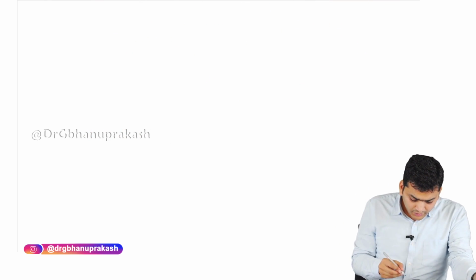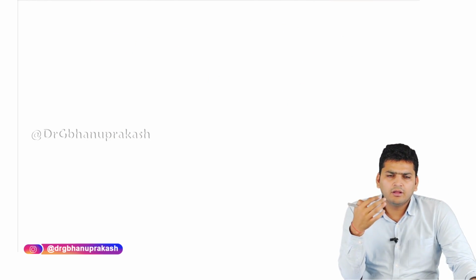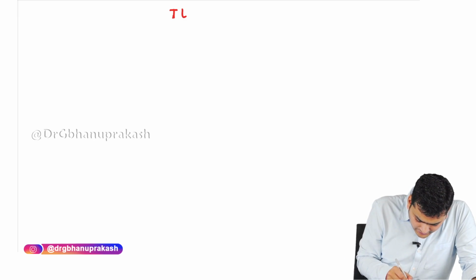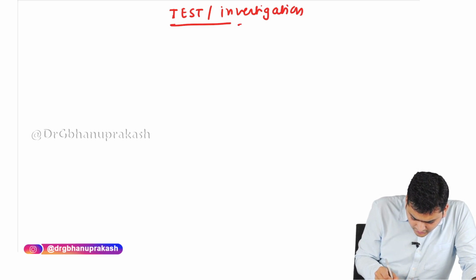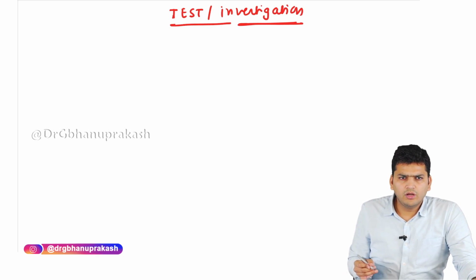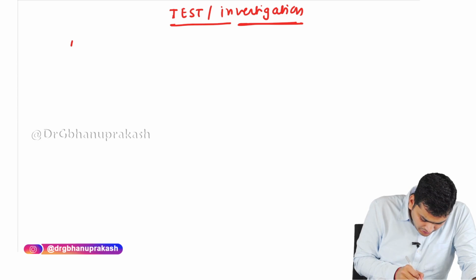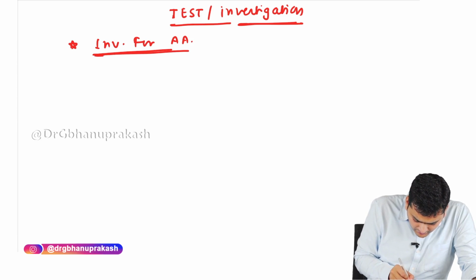Now, next, there are certain techniques that are used for proteins as well as amino acids. So there are certain tests we can say. Now we are going to discuss the test or the investigation part. First we'll discuss the investigation that we do for amino acids, the tests that we do for amino acids.